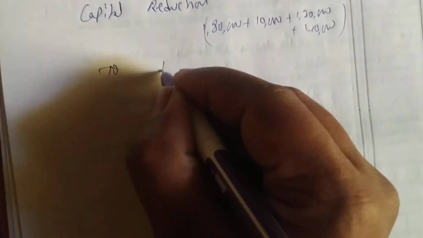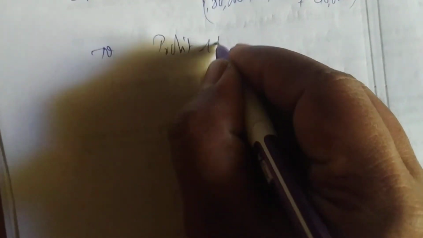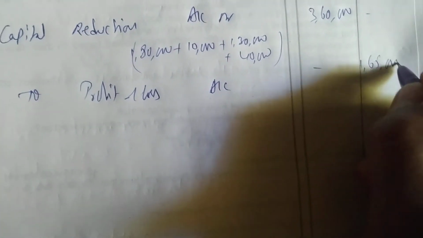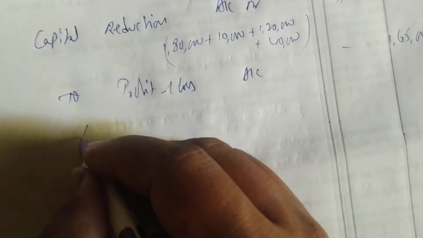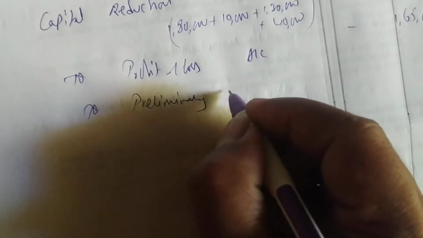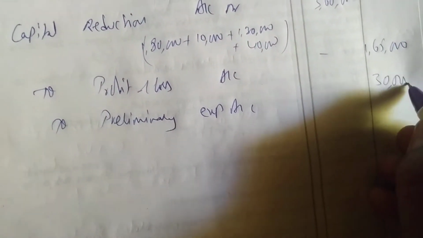We have the profit and loss account and preliminary expenses. Profit and loss account, 1,65,000 I am using. Next is preliminary expenses, 30,000. I have utilized 30,000 for preliminary expenses.